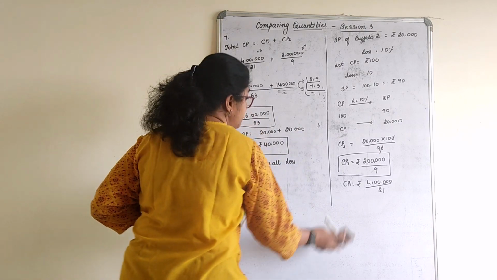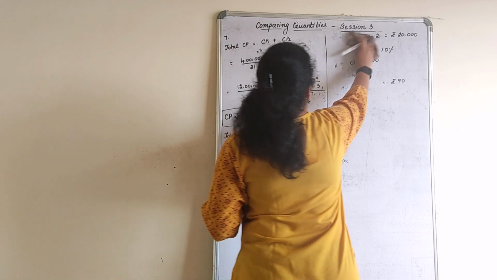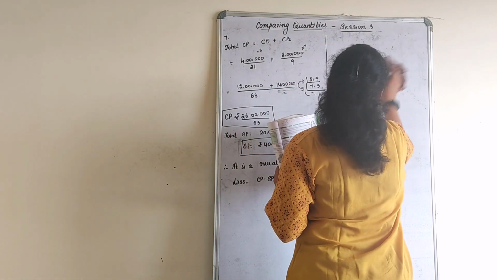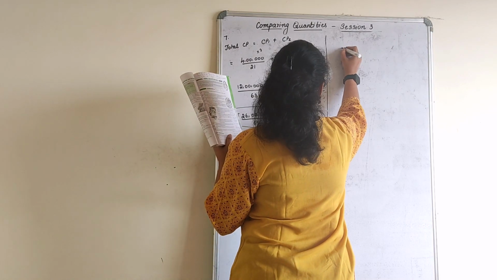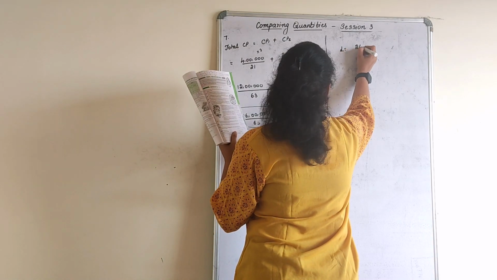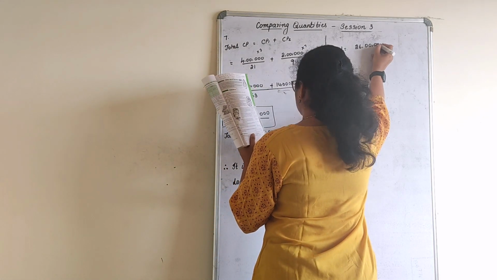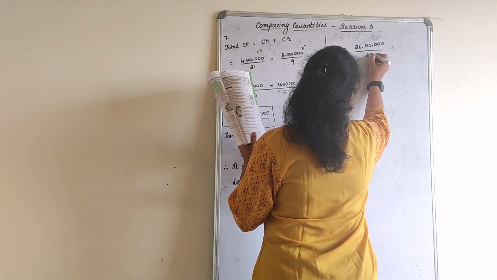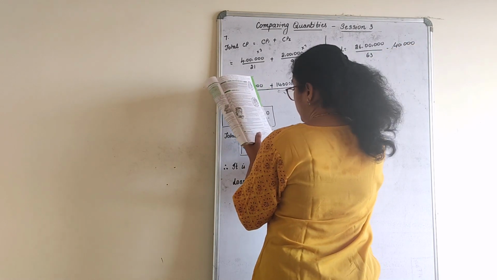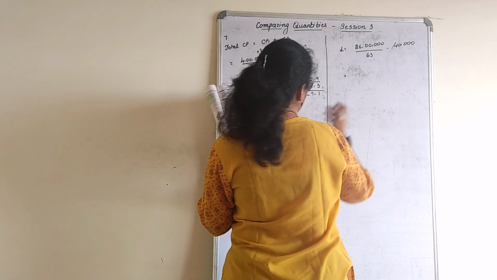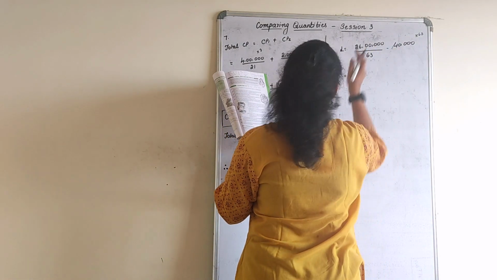We'll do it here, children. So CP is how much? Loss is equal to 26 lakh divided by 63 minus 40,000. So into 63, what you have to do here, subtract with that.